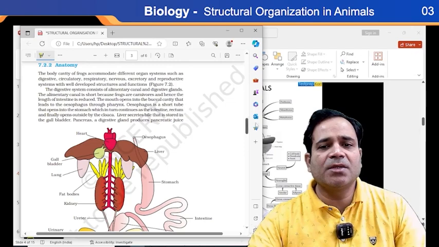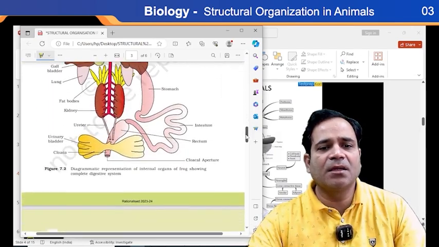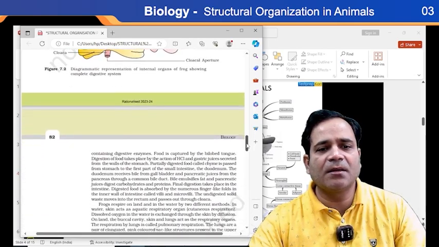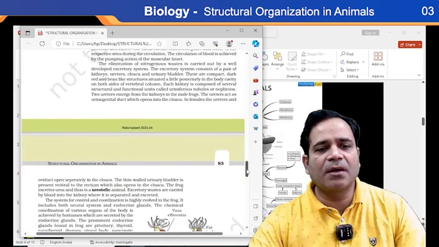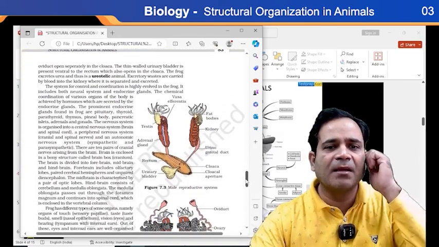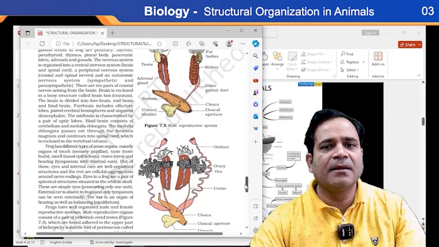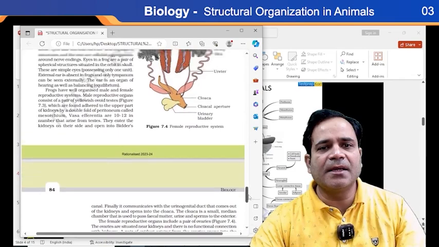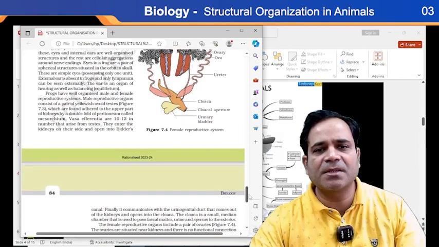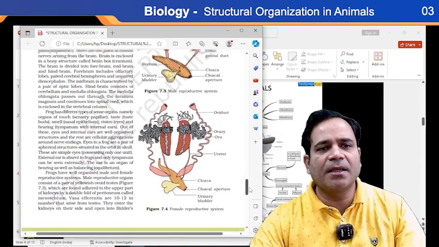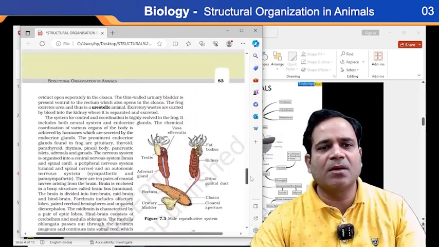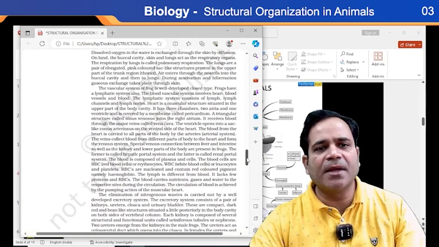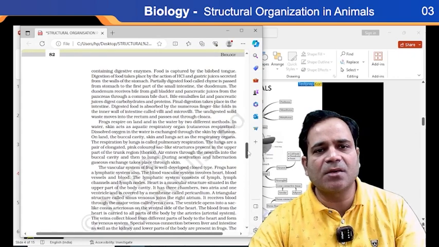I'm not going to tell you about the anatomy of the frog. This one is the internal organ of the frog, my dear, not the cockroach. So the frog is deleted, my dear. Is that clear? That's why I'm saying this one is deleted from your chapter, reproductive system. These are all given about the frog. Because this one thing is reduced in your topic, it is not to be